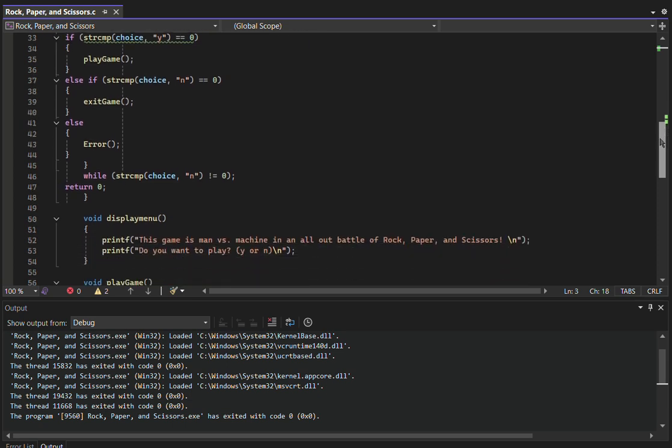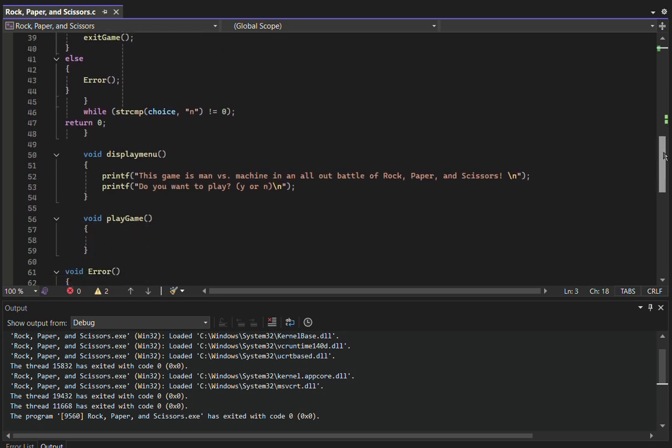Lastly, if the user chooses any option other than yes or no, the error code will run, and that will indicate to them that they had an incorrect input and that we need yes or no entered. What that allows for in error handling is to make sure that the code doesn't crash or run into any issues or problems within the game.